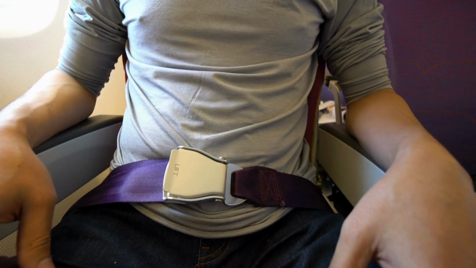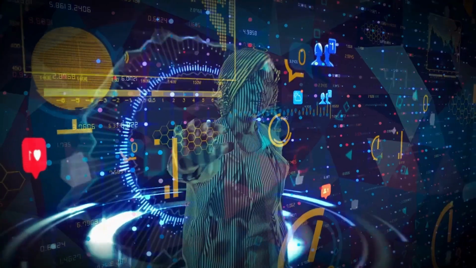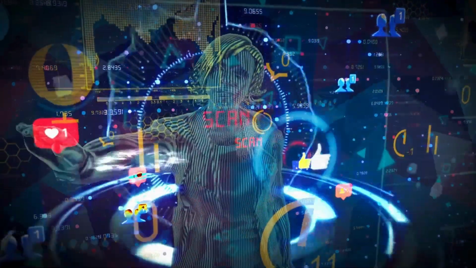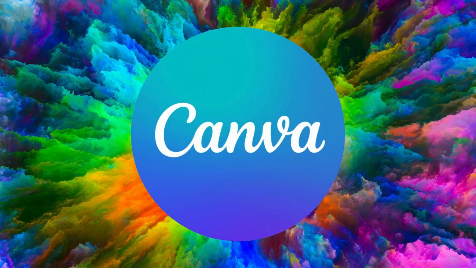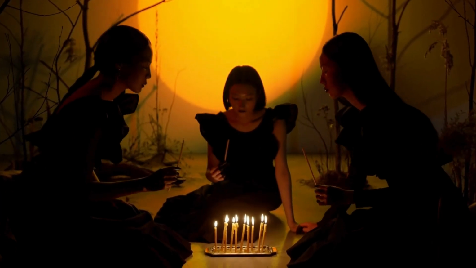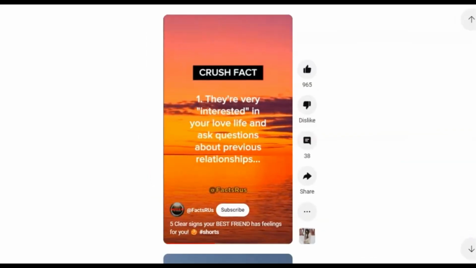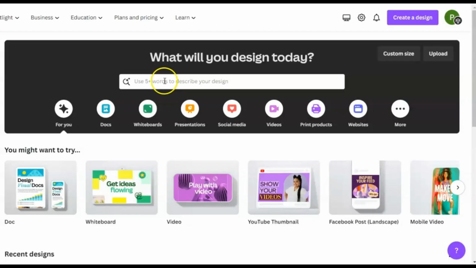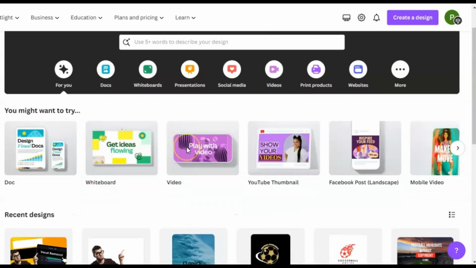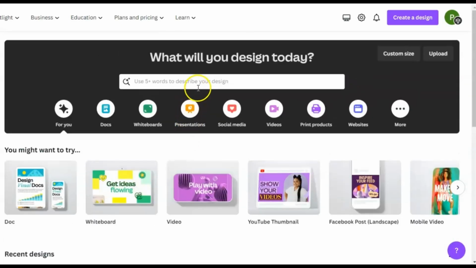Now that you've got your treasure trove of facts, it's time to unleash the second wizard in your AI toolkit, Canva. Just picture a magical realm where those facts you generated transform into captivating videos. Let's dive in. Head over to canva.com. If you haven't joined yet, no worries. The link is waiting for you in the description.